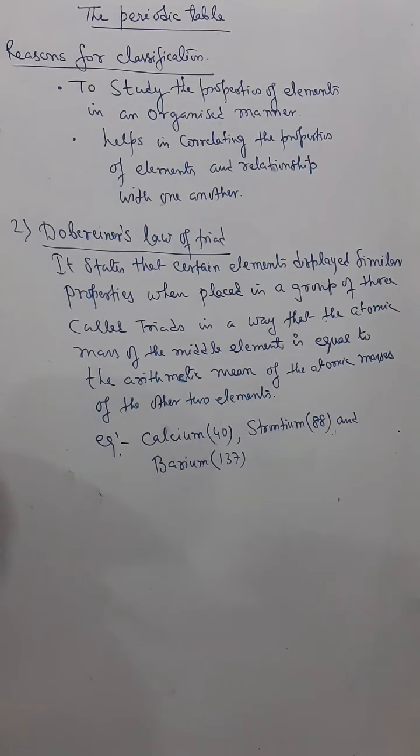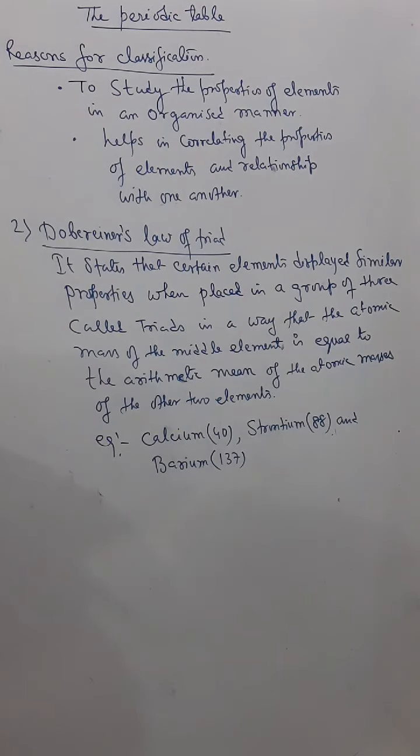Now, in the early 19th century, more or less about 90 elements had been discovered, but they had not been grouped. So it was becoming very difficult for the study of chemistry, because all those 90 elements have their own properties, their own behavior, their own way of preparation.